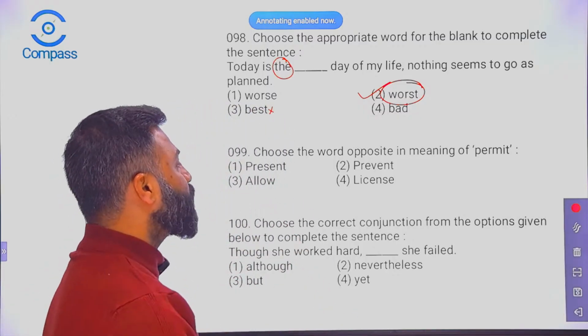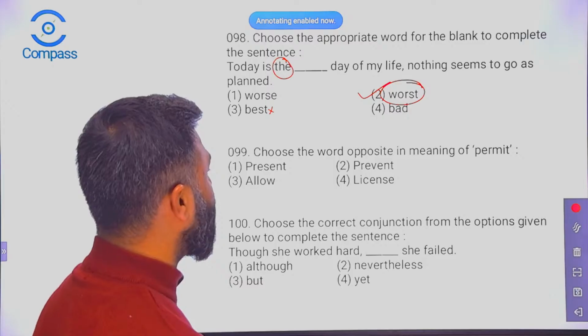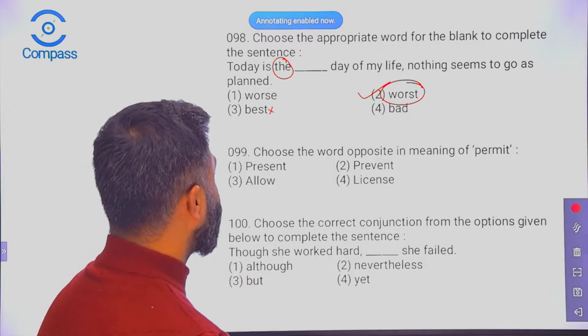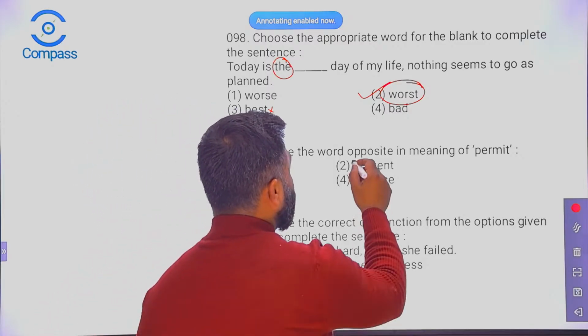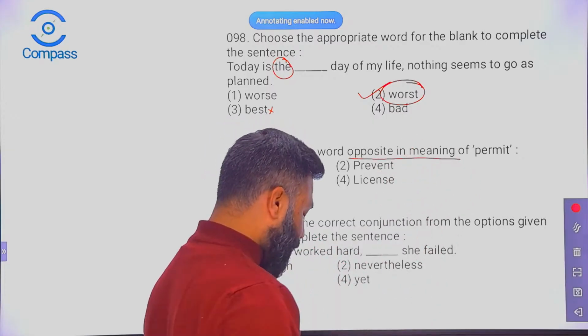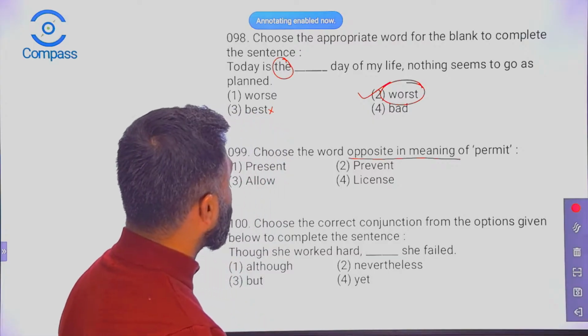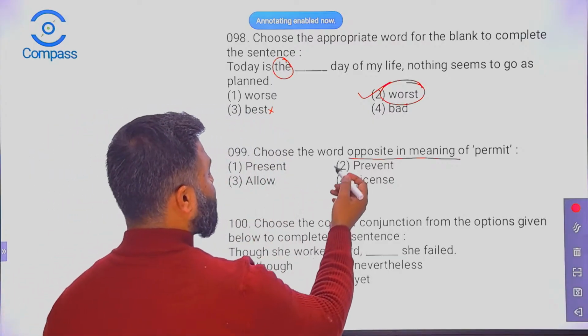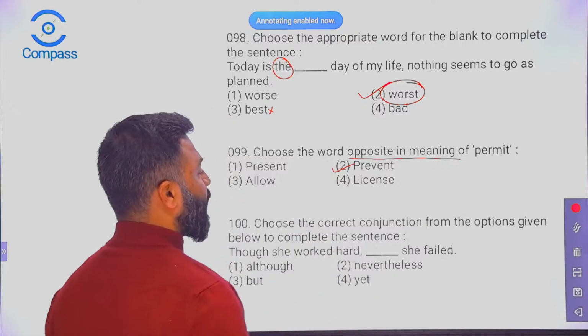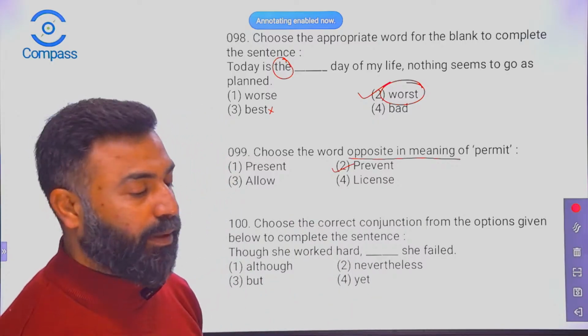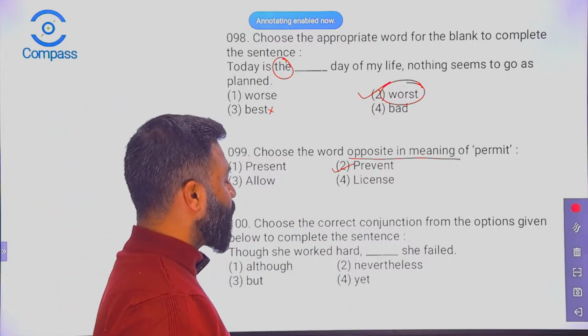99. Choose the word opposite in meaning of permit. Come on. Permit. We need to find out the opposite in meaning to the word permit. Okay. So present, allow, license, prevent. Prevent is the right option. The opposite of permit is going to be prevent.